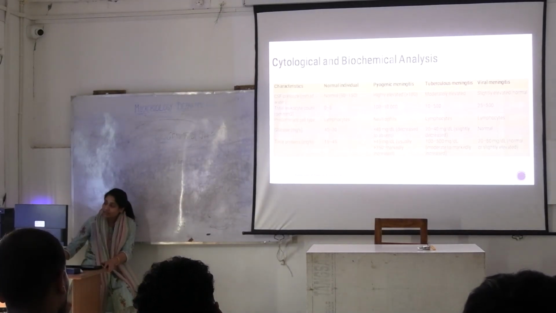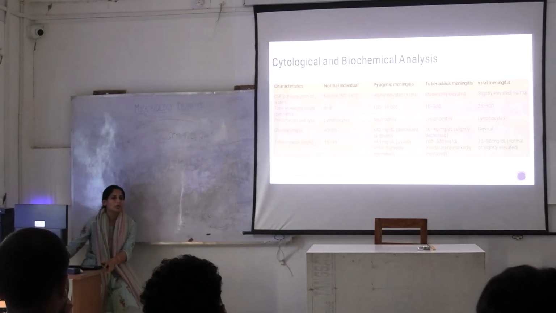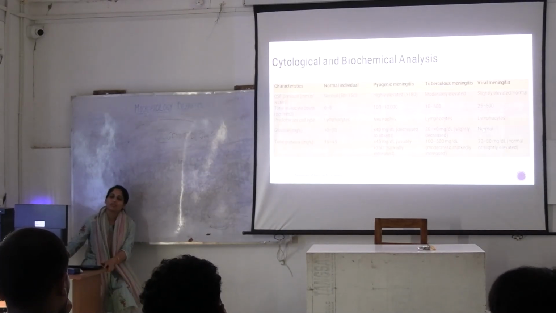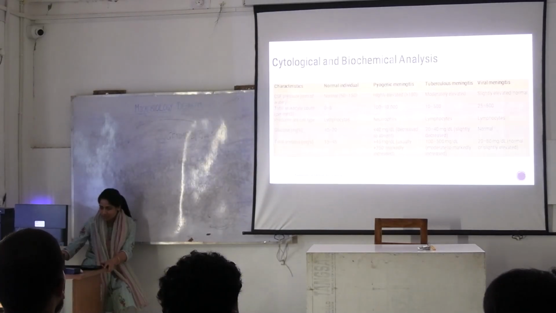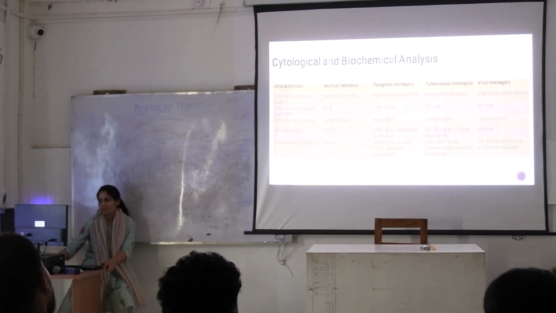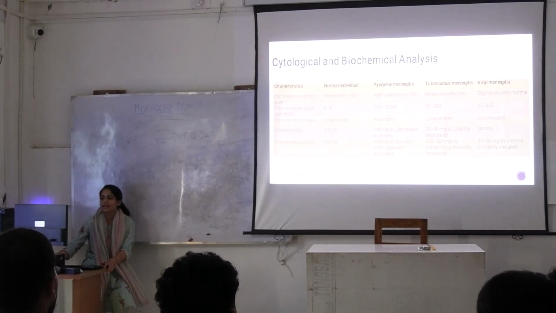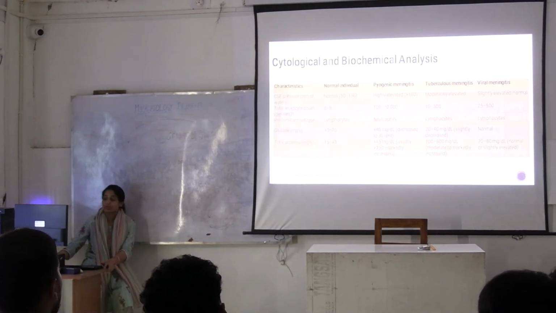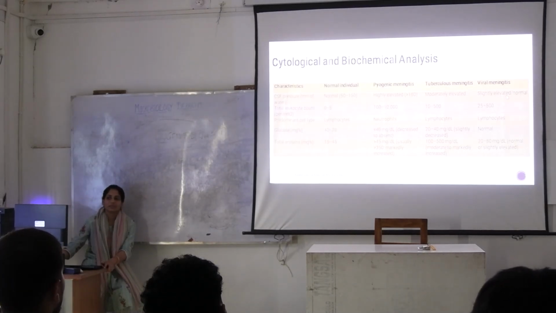But in viral meningitis, it is not utilizing glucose for any of its metabolism, so it will be normal or very slightly low. So you have to remember the sign: the neutrophilic rise is there and glucose is very low. Then for CSF pressure, it is highly elevated because of density here. Over here, it is moderately elevated, and in viral meningitis, it could be normal or slightly elevated.